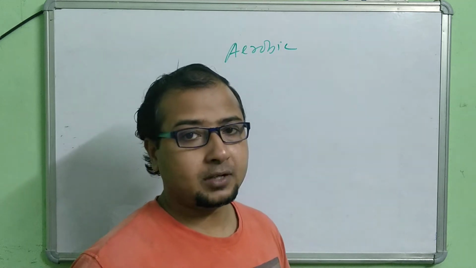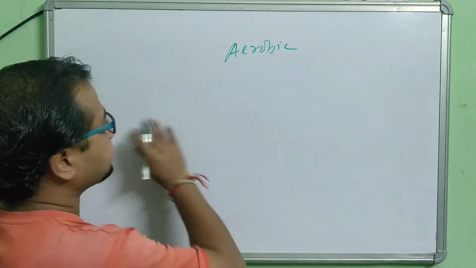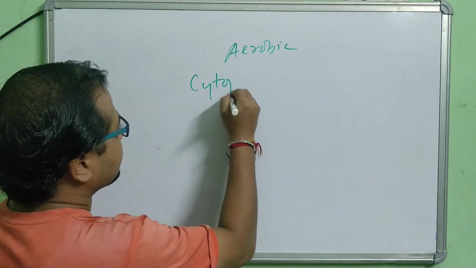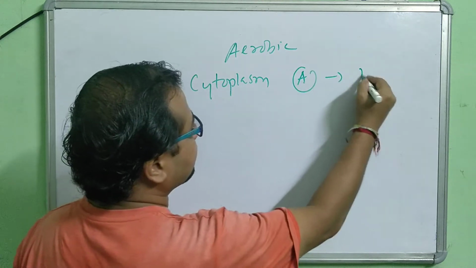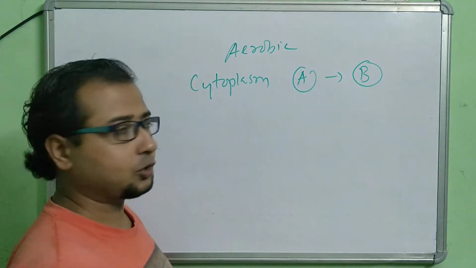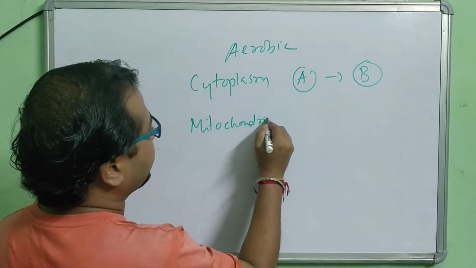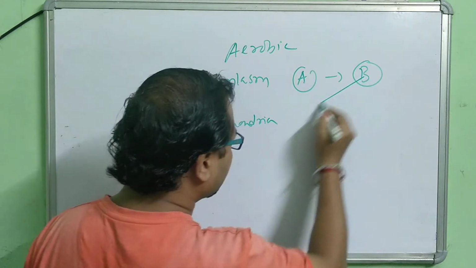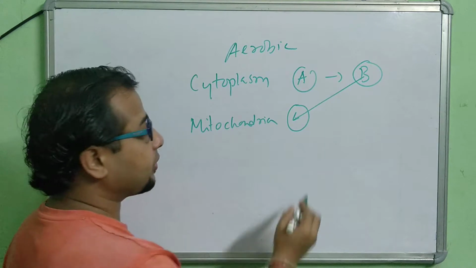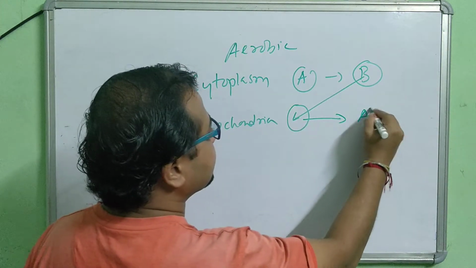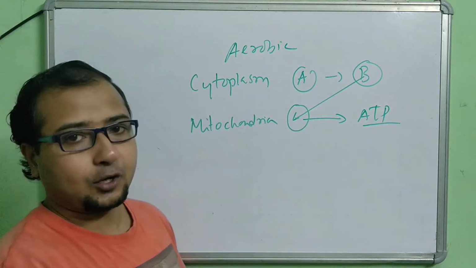There are two steps of aerobic respiration, two steps of breaking down of food. The first step takes place in the cytoplasm. Suppose food A is broken down into food B, that takes place in the cytoplasm. The next step happens in the mitochondria. Food B is broken down further to release the ATP energy.